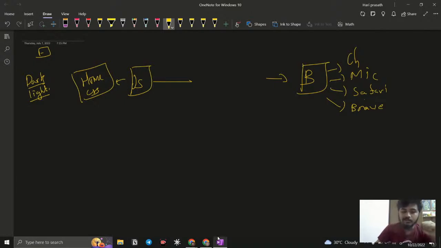So here comes another question. What is meant by JavaScript? At last it is going to be a file, like how you create HTML and CSS. JavaScript is also going to be a file, right? We write it with some English words, like we say let, var, so many things, right? So we create it with that. There is some basic syntax, right?